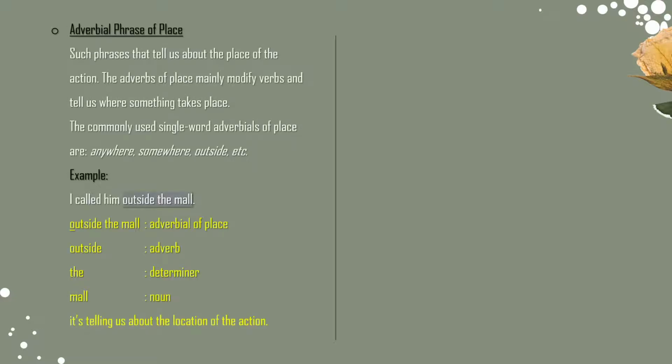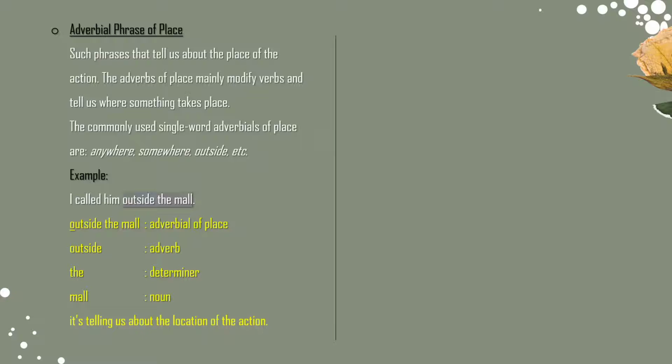Okay guys, so now let's explain one by one. The first one is adverbial phrase of place. Such phrases tell us about the place of the action. The adverb of place mainly modifies a verb and tells us where something takes place. The commonly used single-word adverbials of place are anywhere, somewhere, outside, etc.